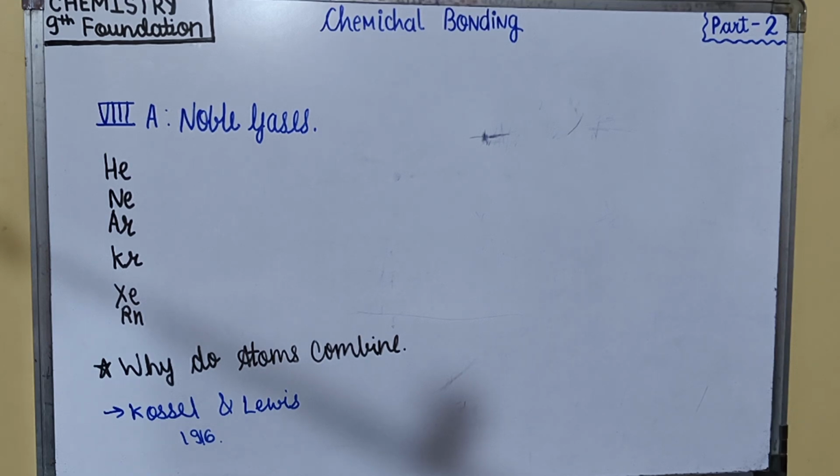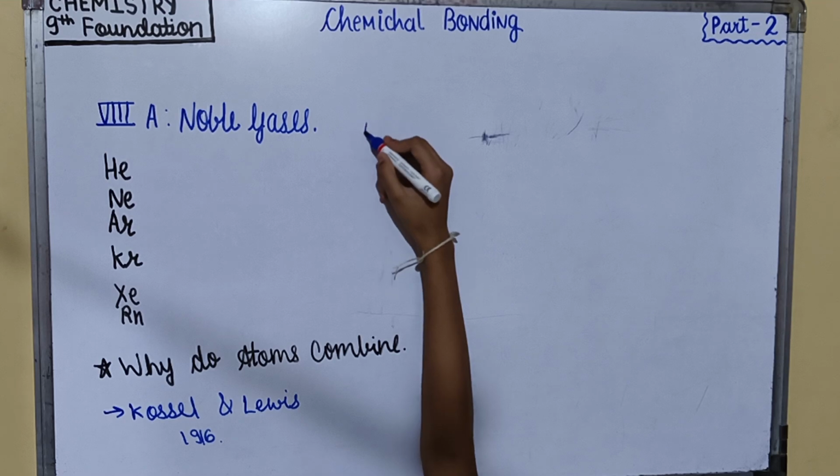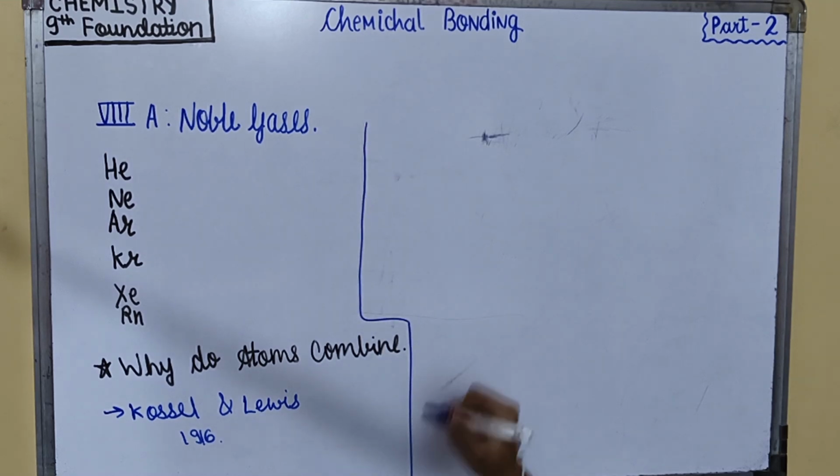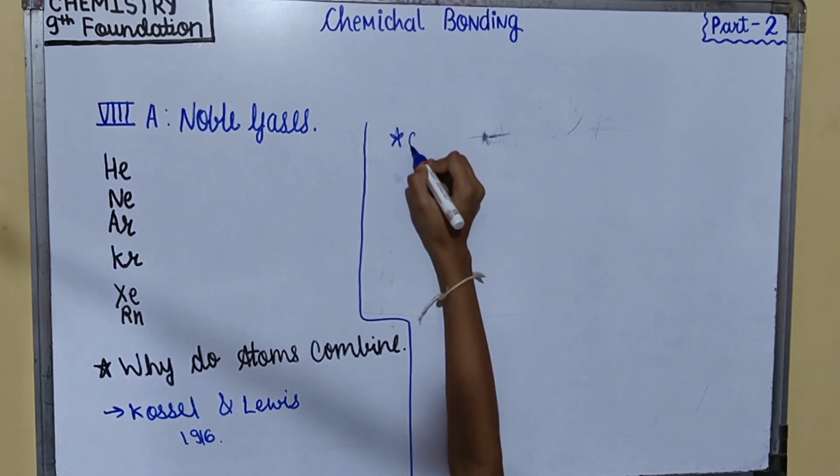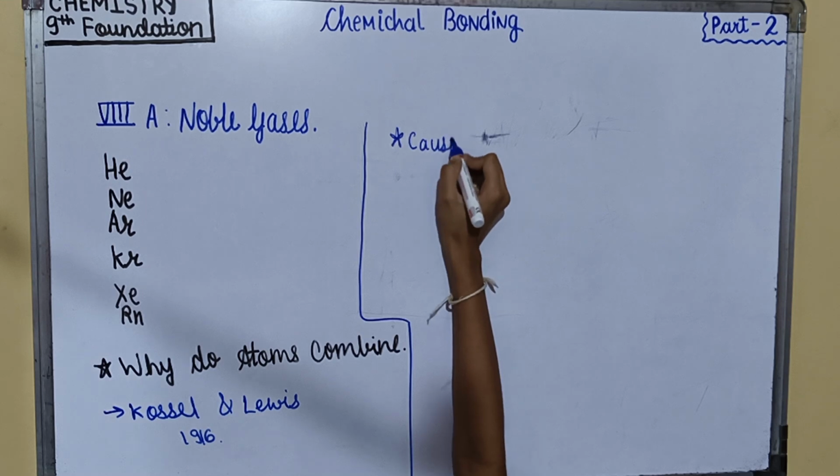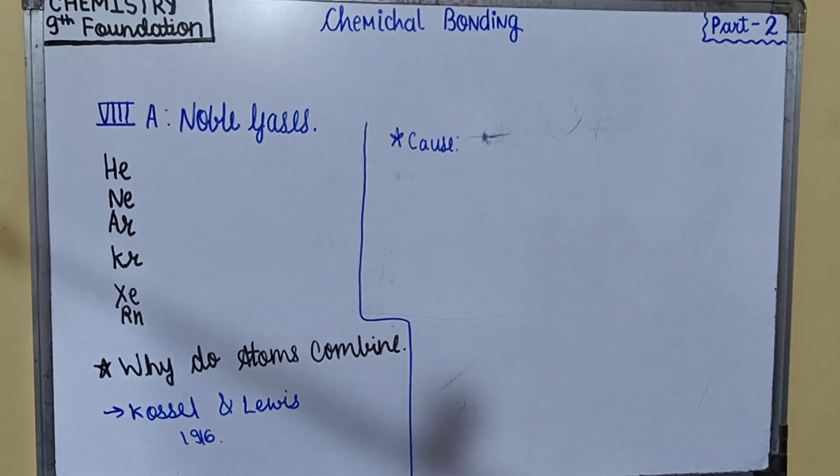In other words, atoms of the same element or different elements combine with one another so that they attain duplet or octet configuration. Now, the cause for chemical combination.